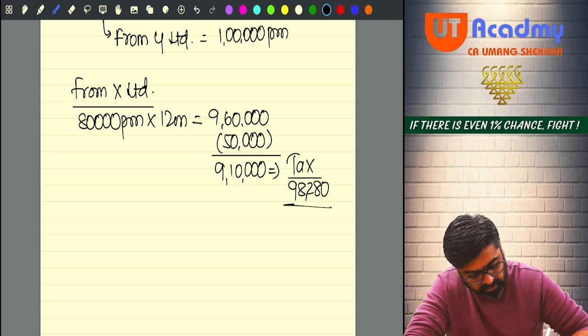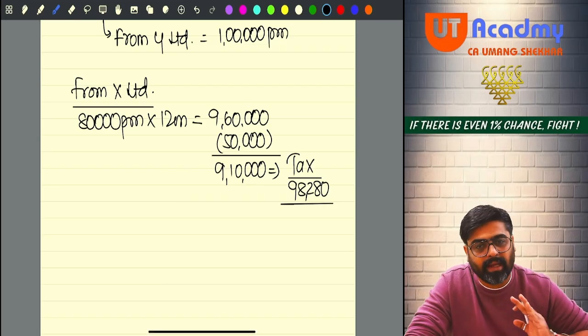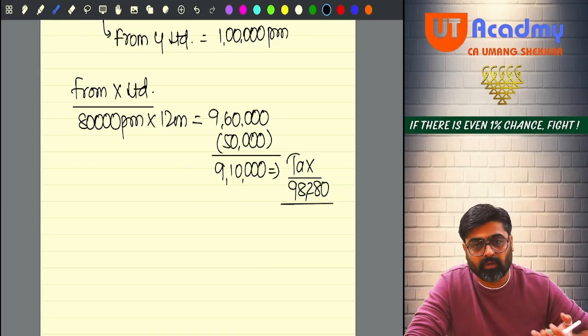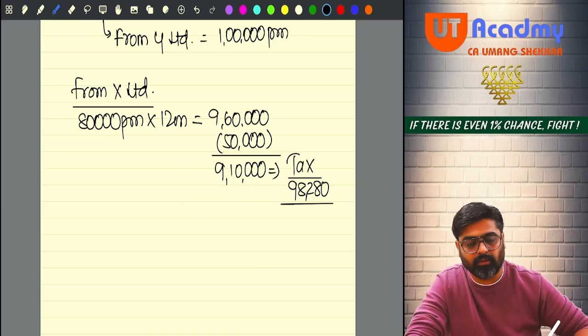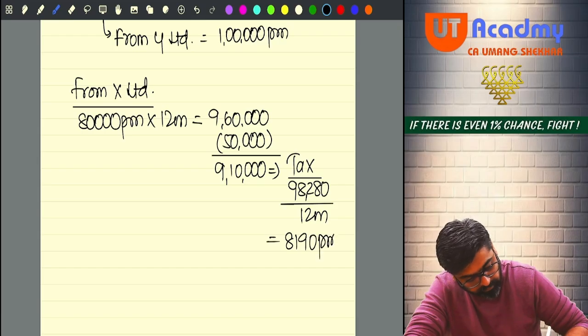Everyone getting this tax? Tell me yes or no. Now this tax X Limited was deducting, but X Limited thought that you are going to work for the full 12 months. So divide by 12 months. They were deducting 8,190 per month.